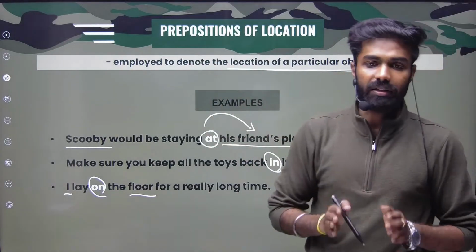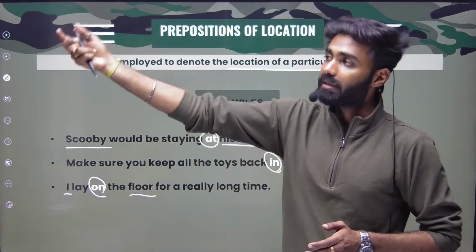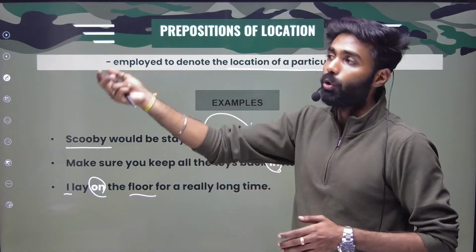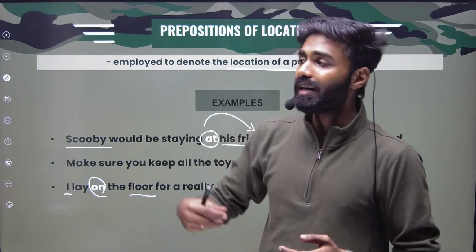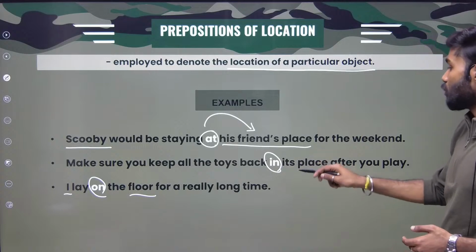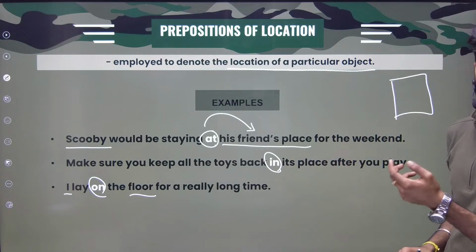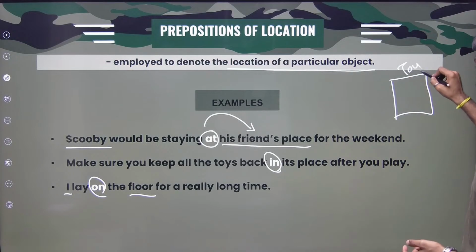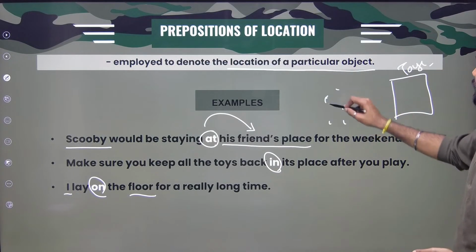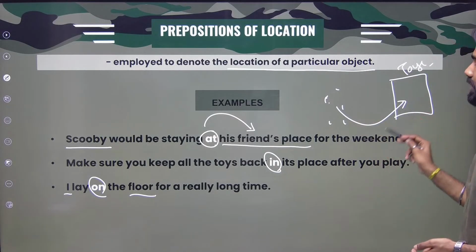If you are standing here and talking about a particular place, you have to mention at, right? At home. Where is the book? The book is at home, right? See, make sure that you keep all the toys back in its place. For example, if this is the place allocated for the toys, and the toys are scattered here, put them back in their place, right?